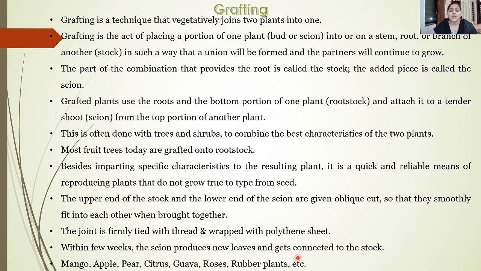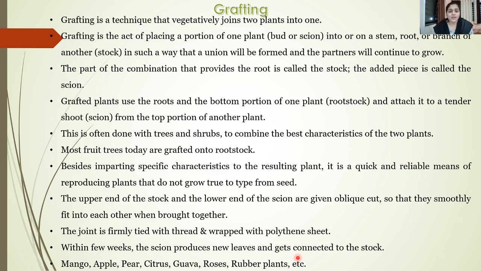Eventually there will be a union of these two parts, and later on they will continue as a single plant. The part of the combination which provides the roots is called the stalk, and the piece which is added to the stalk is called the scion.